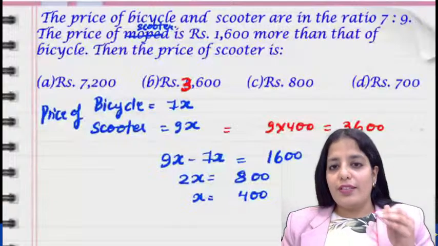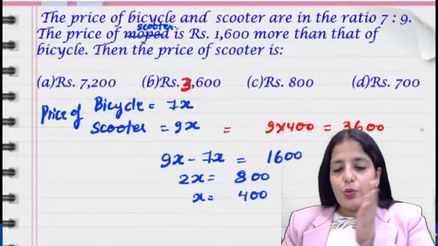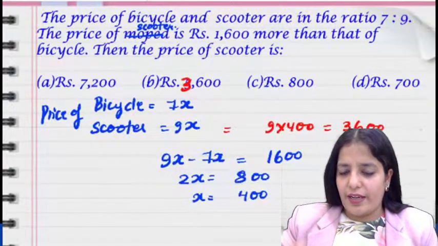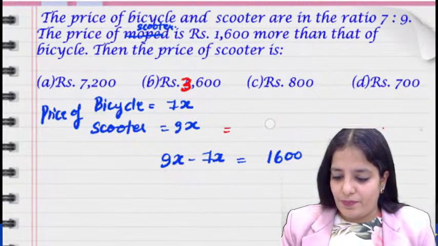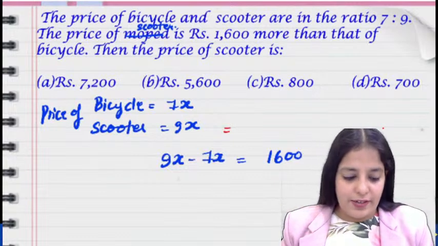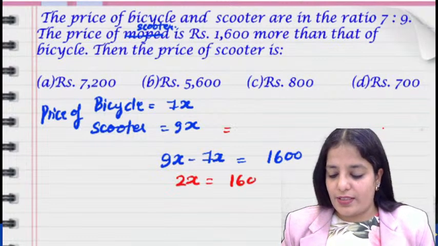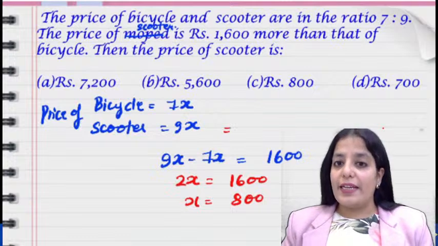So 9x minus 7x is equal to 1600. Okay, I have just made one mistake in the calculation, just a second. 9x minus 7x is equal to 1600, 2x is equal to 1600. Now it's correct. x is equal to 800.